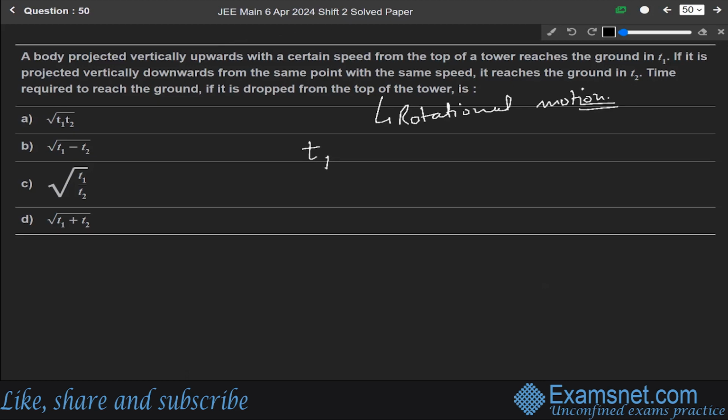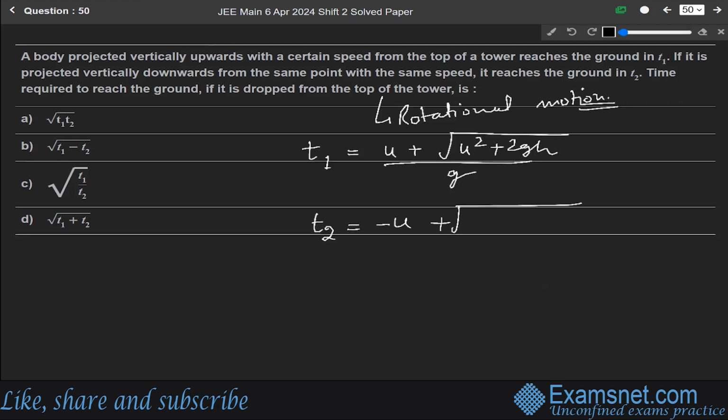For this, we have T1 equal to U plus under root of U square plus 2GH over G, and T2 will be equal to minus of U plus under root of U square plus 2GH over G. So just put the values. For T, we get under root of 2GH over G. This is the time required to reach the ground if it is dropped from the top of the tower.